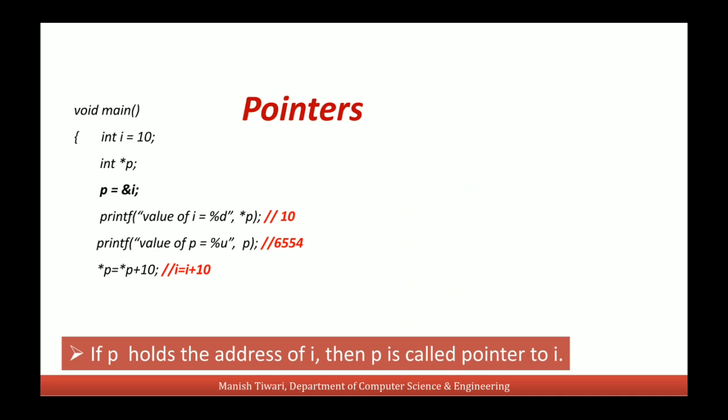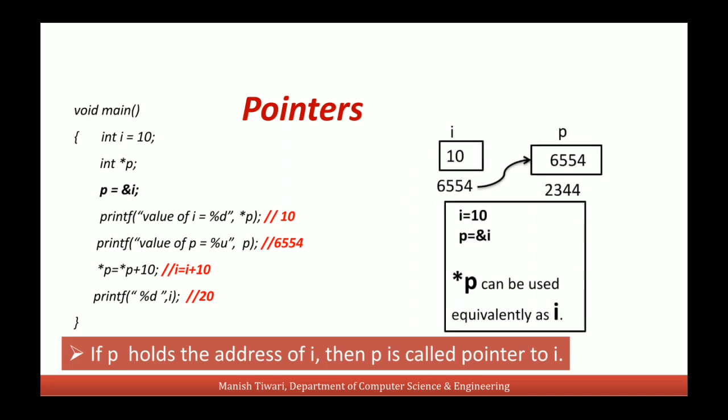So we can write asterisk p is equal to asterisk p plus 10. This statement is equivalent to I is equal to I plus 10. So now if I print the value of I, this value will be 20. So it will be incremented by 10 and we are incrementing this value using p actually.